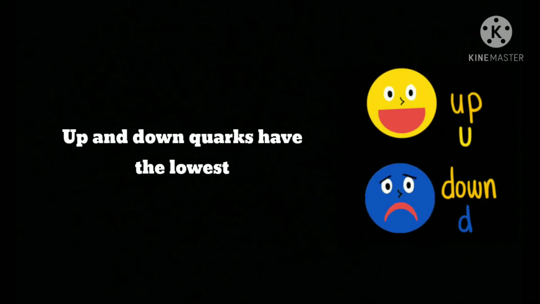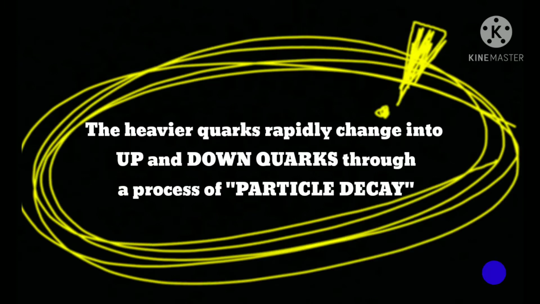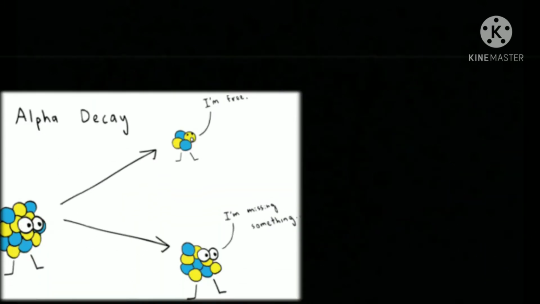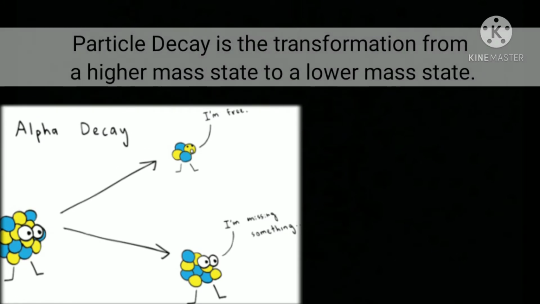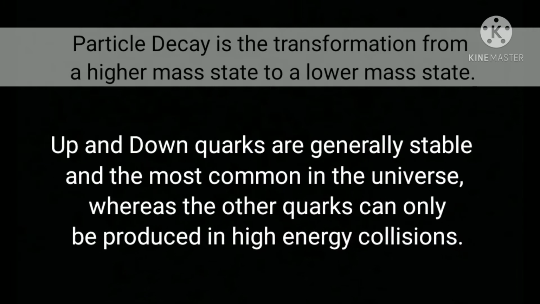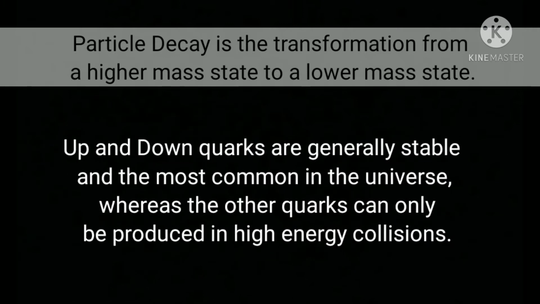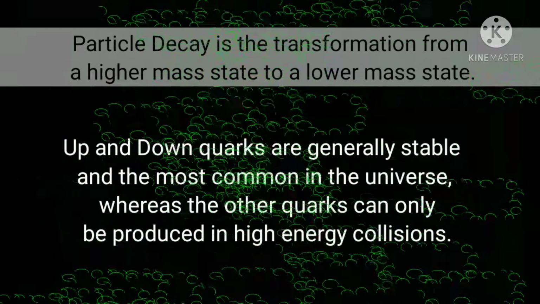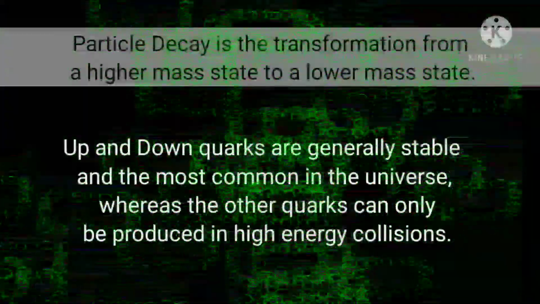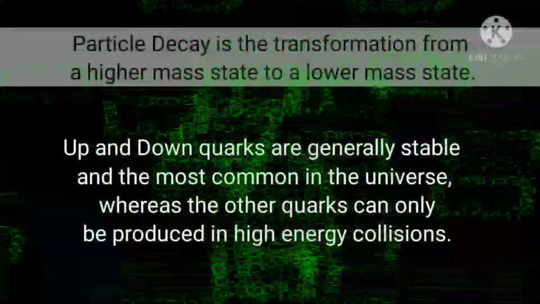Up and down quarks have the lowest masses of all quarks. The heavier quarks rapidly change into up and down quarks through a process of particle decay. Particle decay is the transformation from a higher mass state to a lower mass state. And because of this, up and down quarks are generally stable and the most common in the universe, whereas the other quarks can only be produced in high-energy collisions.